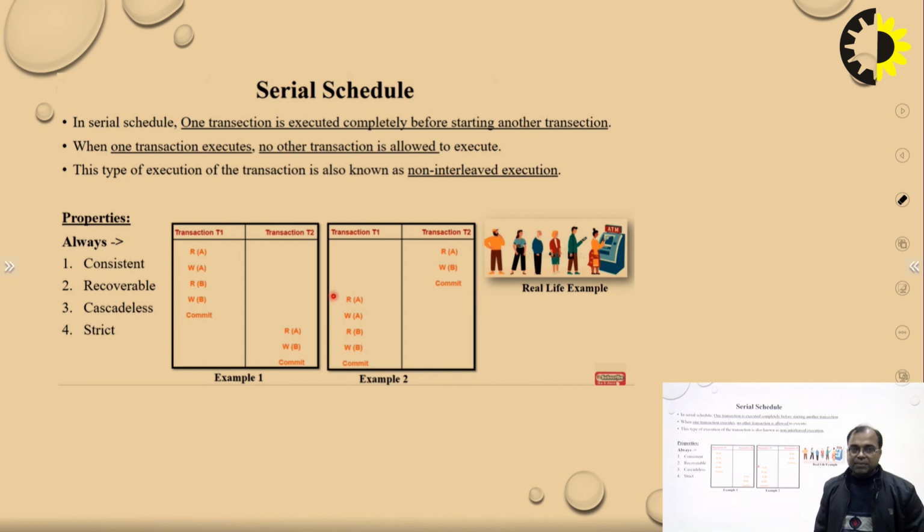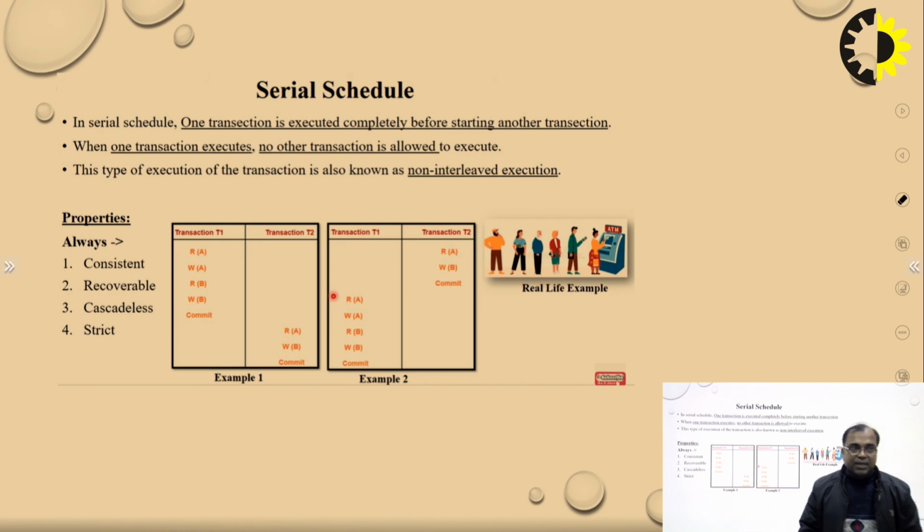We can also take the real life example of an ATM machine. An ATM machine is also one of the examples of a serial schedule. When one transaction executes, no other transaction is allowed to execute. Means if someone is in front of the ATM machine, are you allowed to go further? No, no one is allowed. When they complete their transactions, then only another is allowed. So this is the seriality of things.